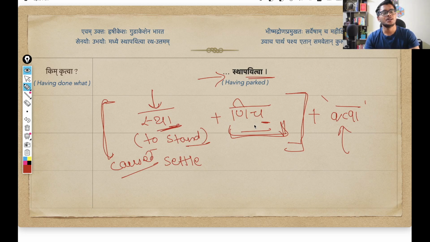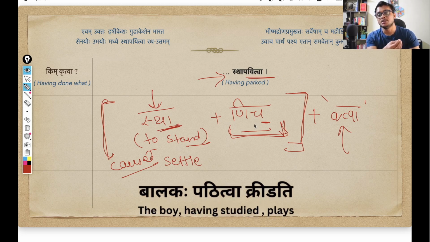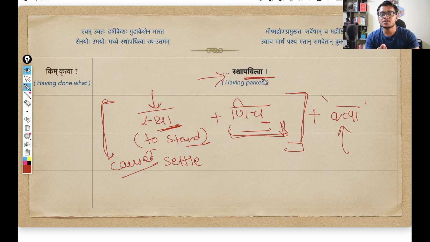So I say balakah pathitva kridati, that the boy, after studying, plays, or Krishna ratham sthapayitva uvach, that Krishna, after parking the chariot, spoke these words to Arjuna. So first he parked the vehicle, then he spoke. In order to denote an action that happened before some other action, we use this twa suffix.